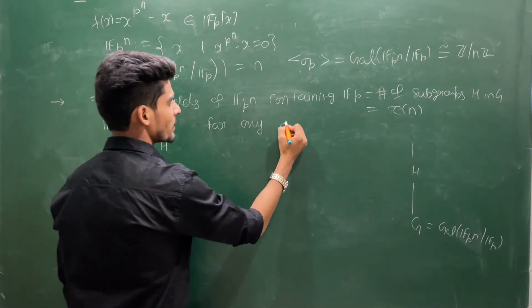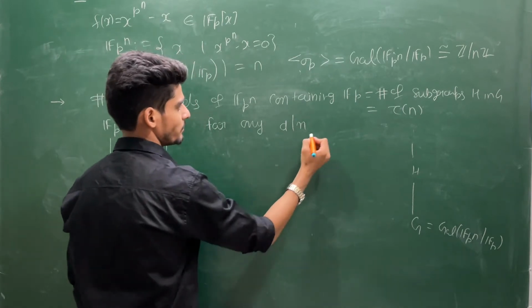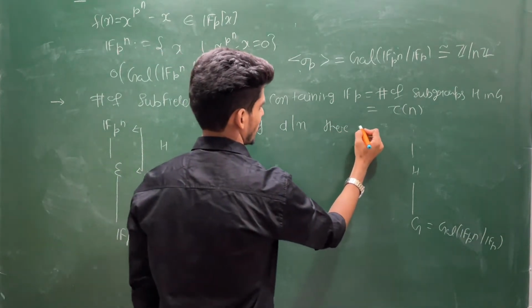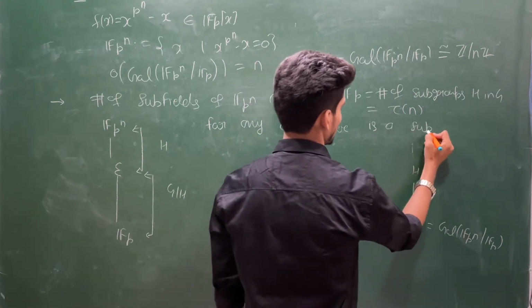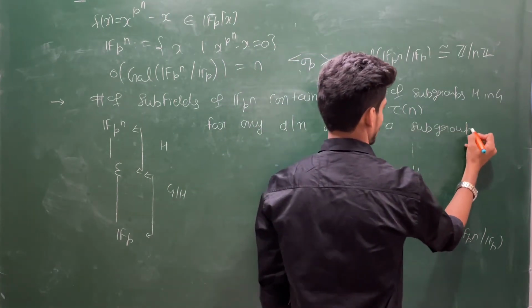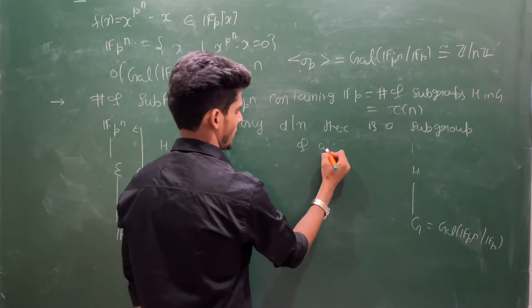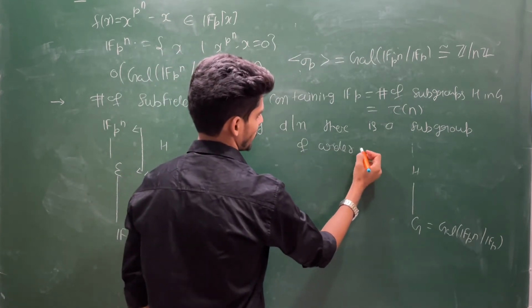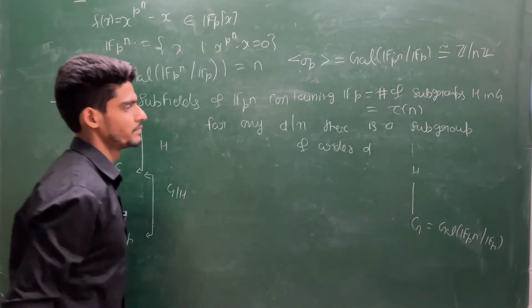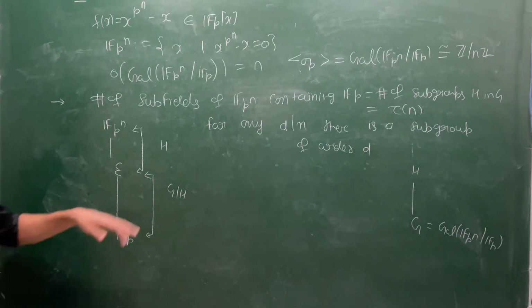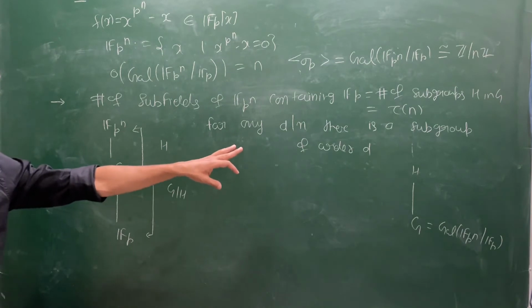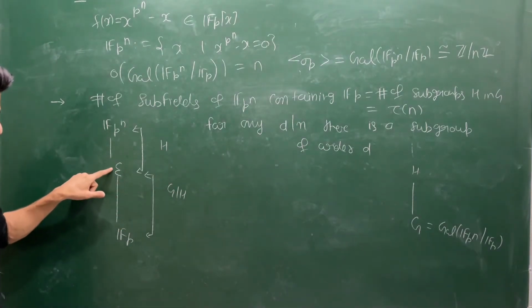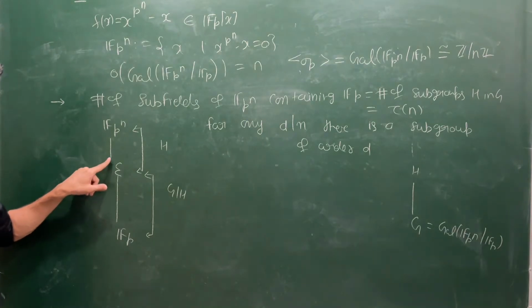For any divisor D of N, there is a subgroup of order D, and once there is a subgroup of order D, you can tell me the degree, the cardinality of this E also. What can you say about the cardinality?